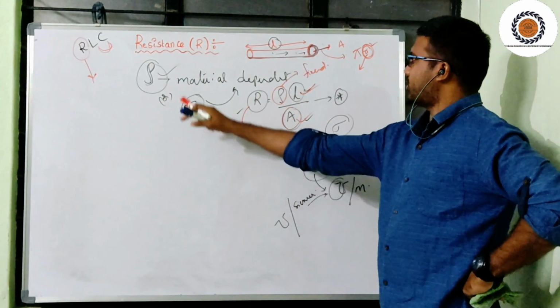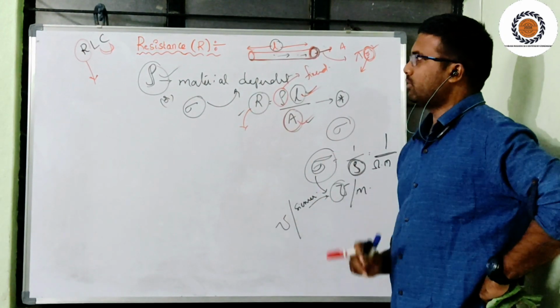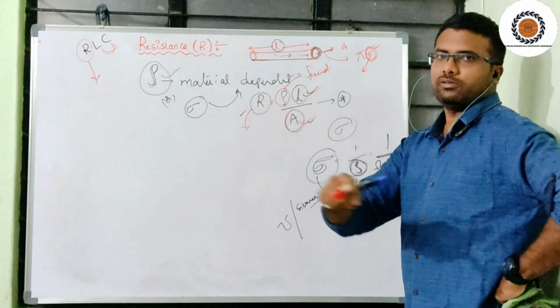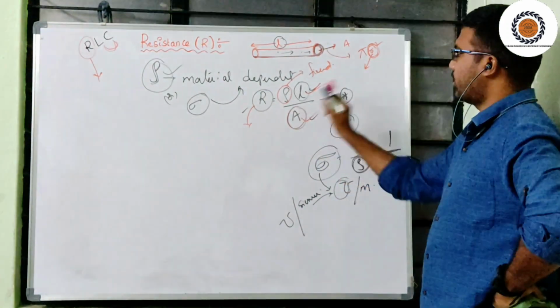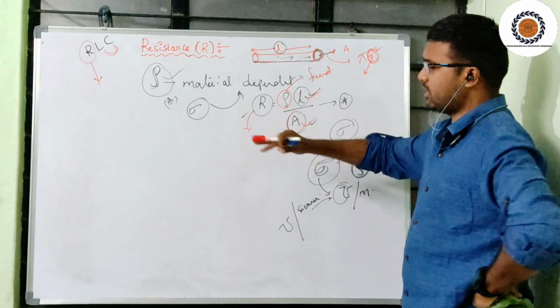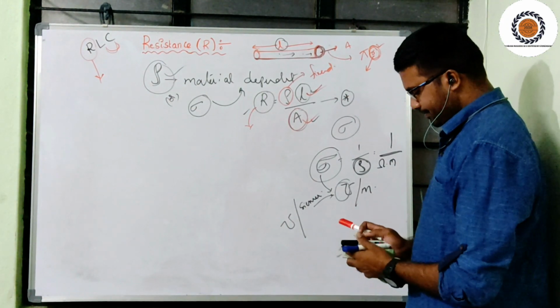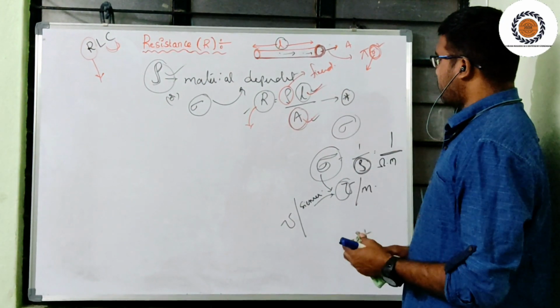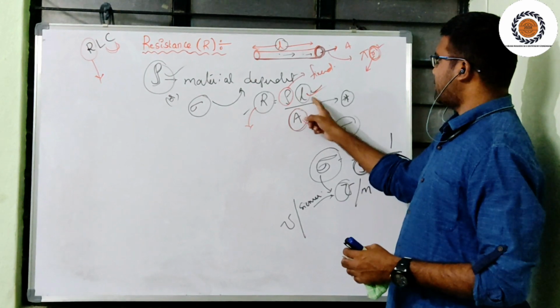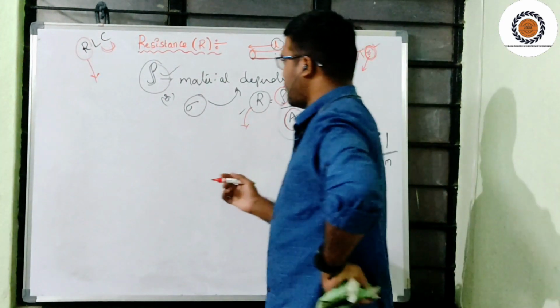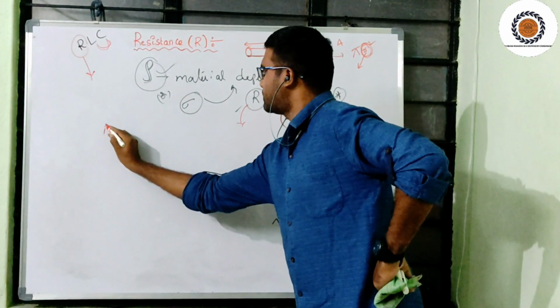Each and every notation I have given, you need to write down. Very, very important in all the competitive examinations. These are basics and fundamentals. The first condition is length is fixed.